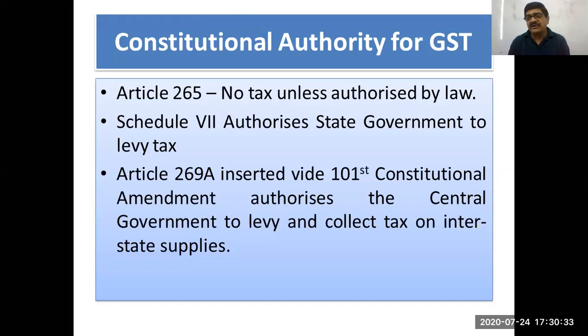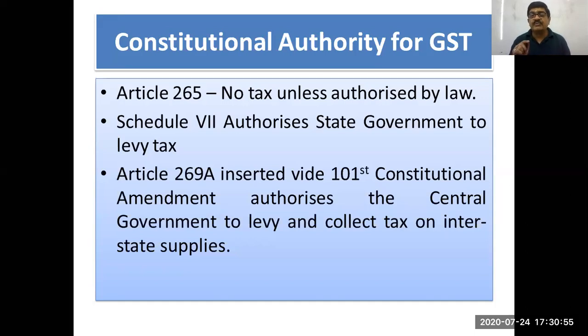Then Schedule 7 of the Constitution authorizes the state government to levy GST. Then Article 269A, that is inserted by the 101st Constitutional Amendment, authorizes the government to levy and collect tax on interstate supplies. So these are the provisions under the Constitution of India because of which GST becomes valid.